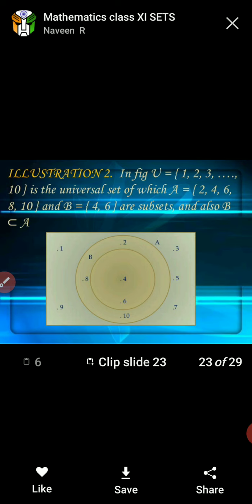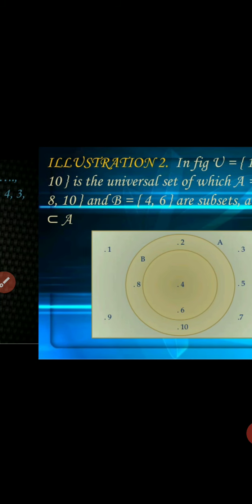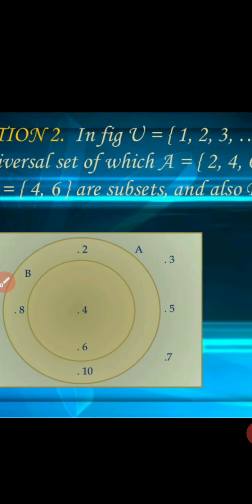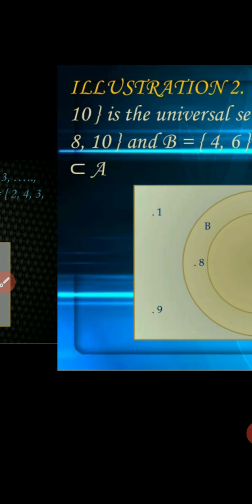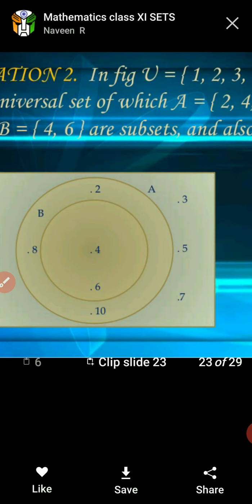Next, illustration second. In the figure, the set of the first 10 natural numbers is a universal set in which A has elements 2, 4, 6, 8, 10. B has elements 4 and 6 and is a subset, and also B is a subset of A, because the rectangle represents a universal set having the elements 1, 2, 3, 4, 5, 6, 7, 8, 9, 10.